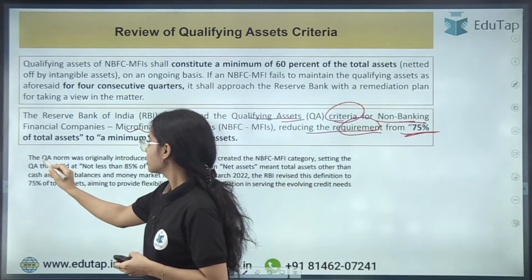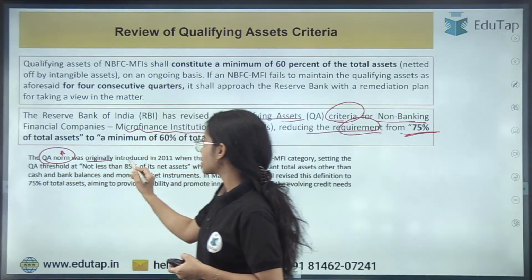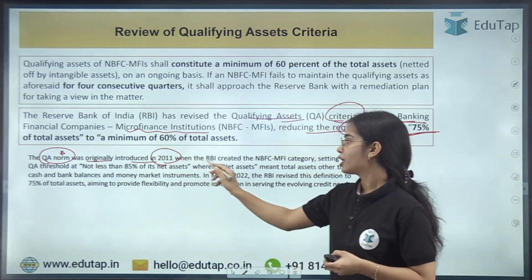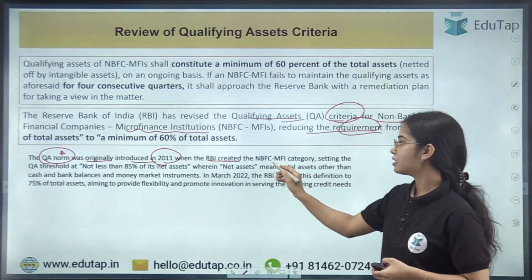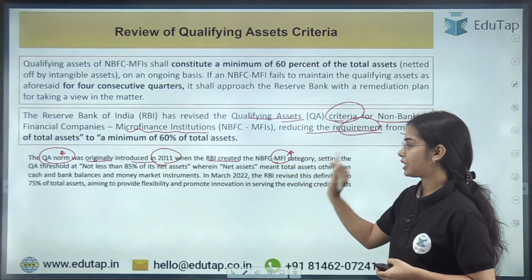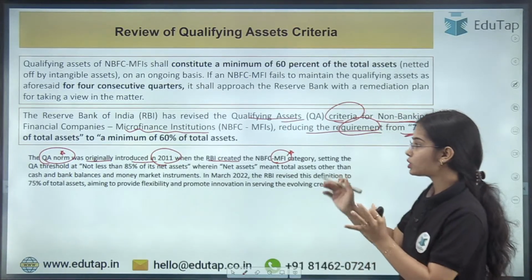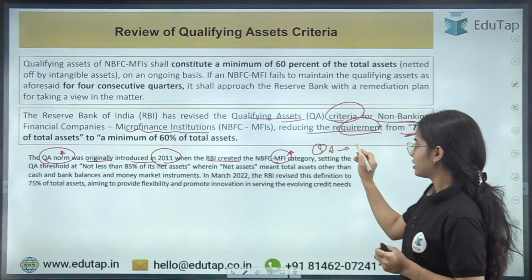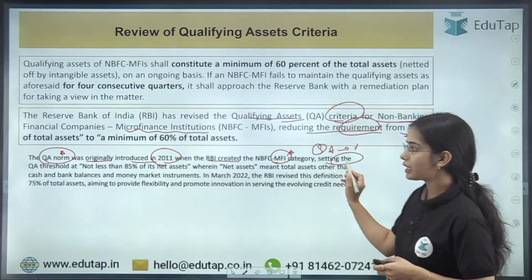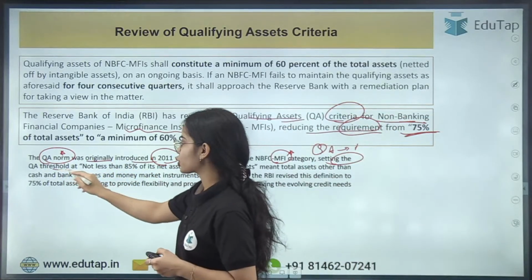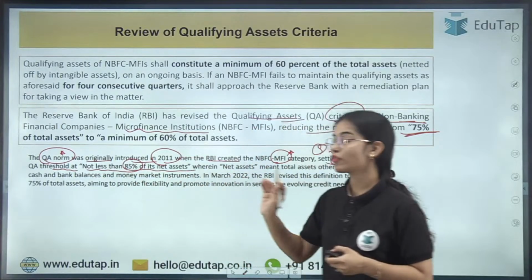Okay, so the qualifying asset norm was originally introduced in 2011, when the RBI created the microfinance institution category. It was said that the microfinance institutions have to give small loans, that is the qualifying asset, setting the threshold at not less than 85% of net assets.